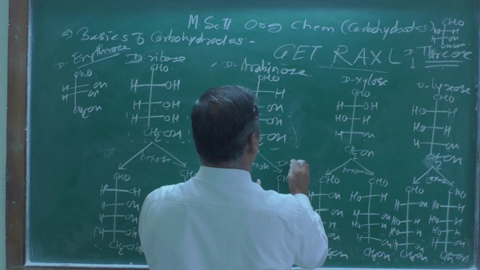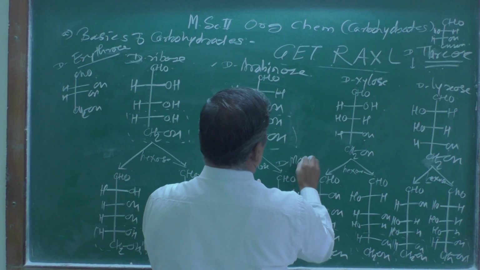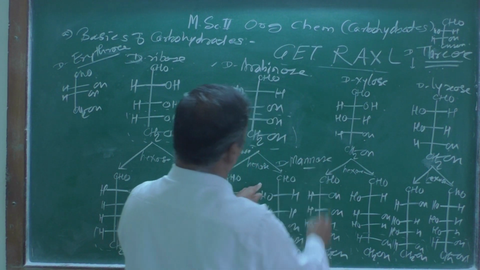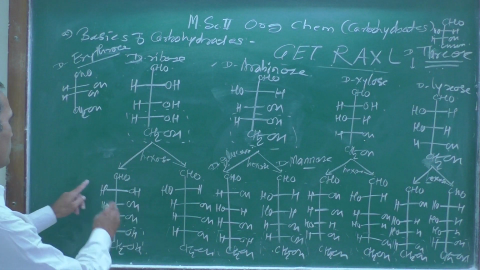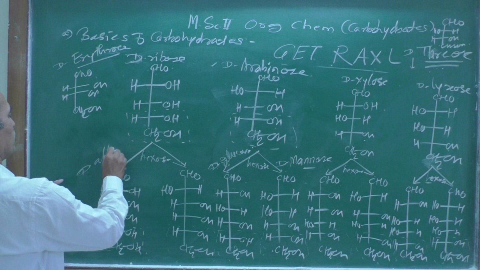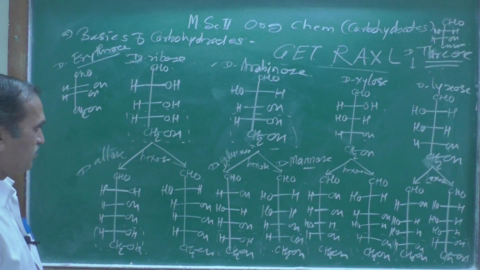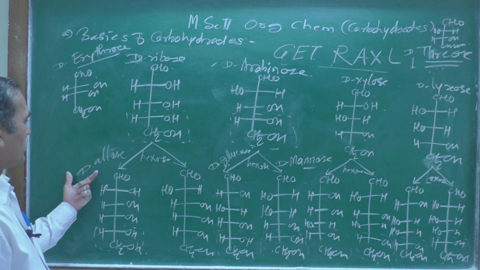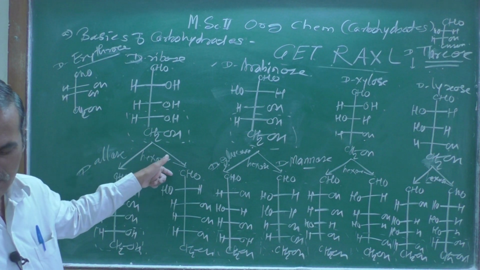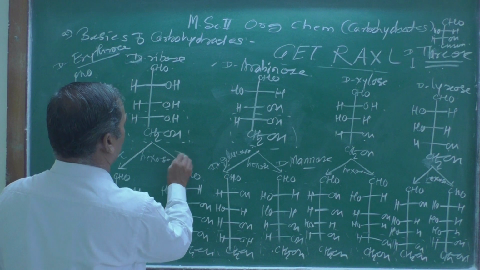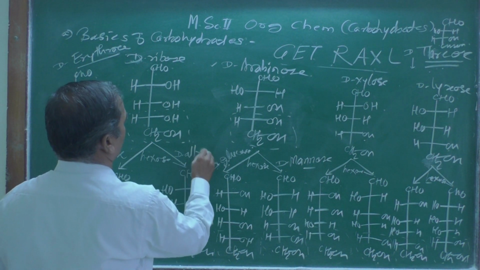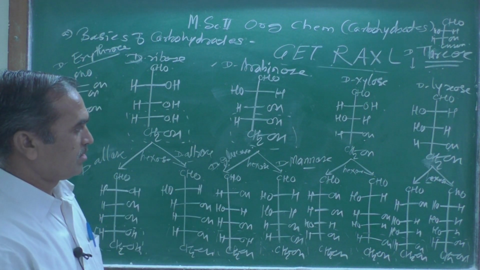And the first, this is the structure of D-allose. I am writing above because there is no space, D-allose, and this is the structure of D-altrose. Look, these are the structures.